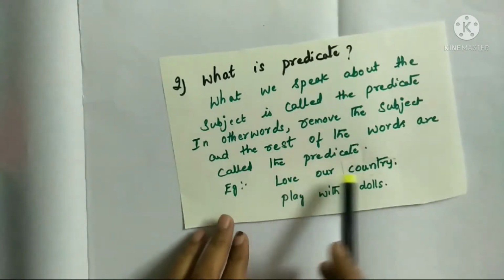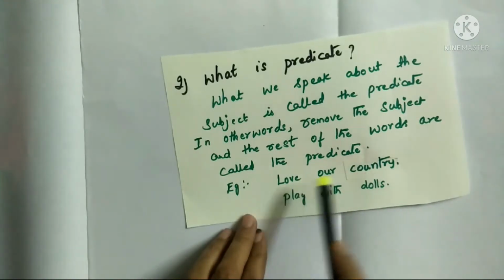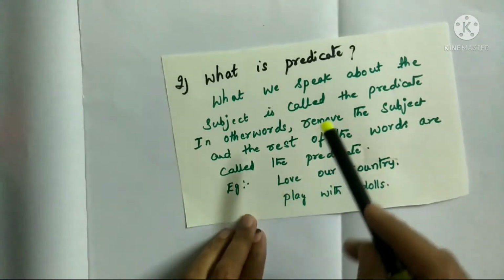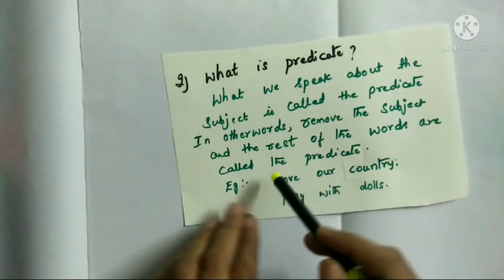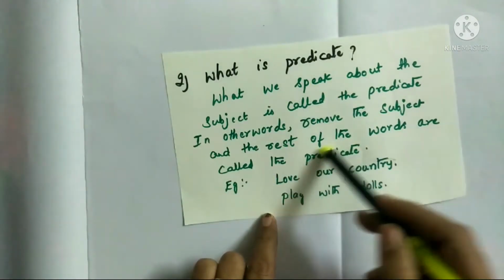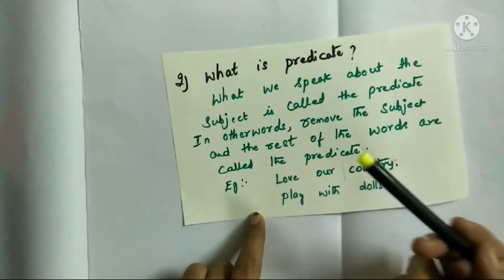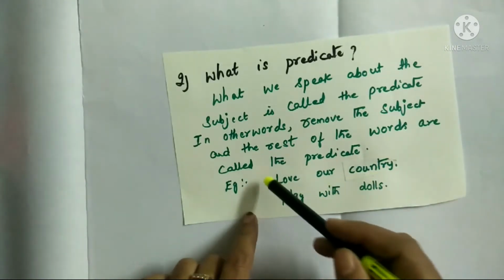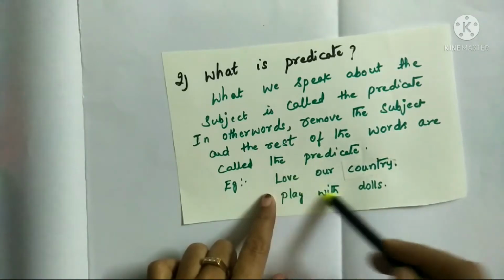More examples: love our country, play with dolls. Here I have not written any subjects. In the predicate we see the verb plus object. We don't have any subject here. We are speaking about the subject, but it is not written. The subject should come, meaning we love our country or babies play with dolls. The rest of the words in the sentence are called the predicate.